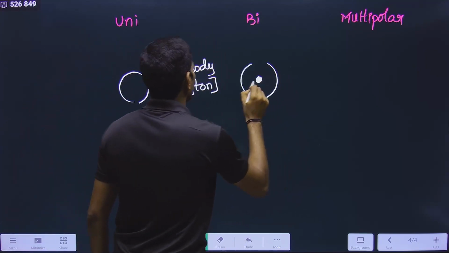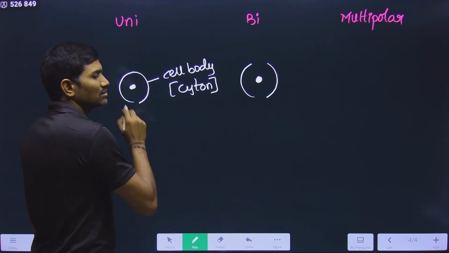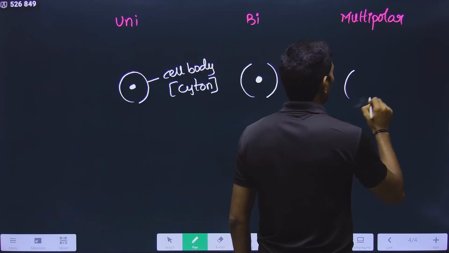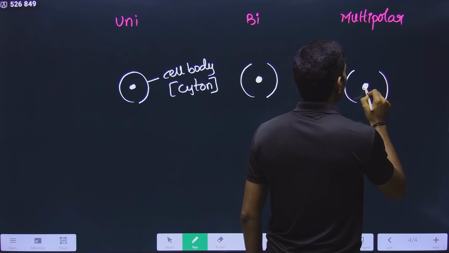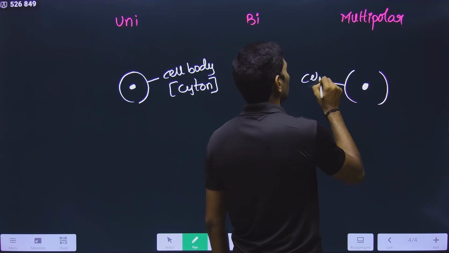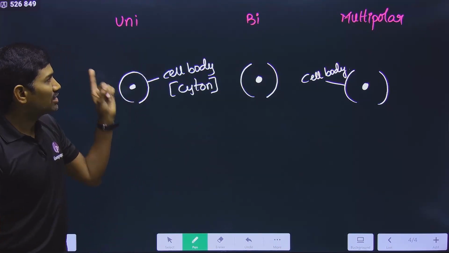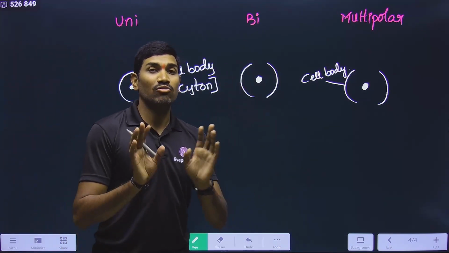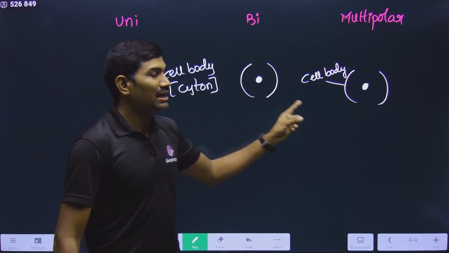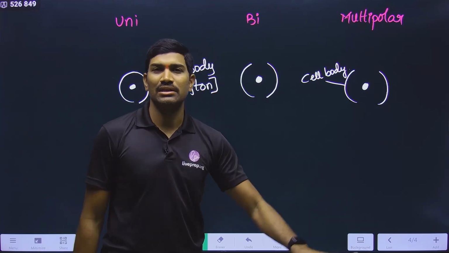This is the nucleus. Whatever the neuron, whether unipolar, bipolar or multipolar, compulsorily it has one cell body.